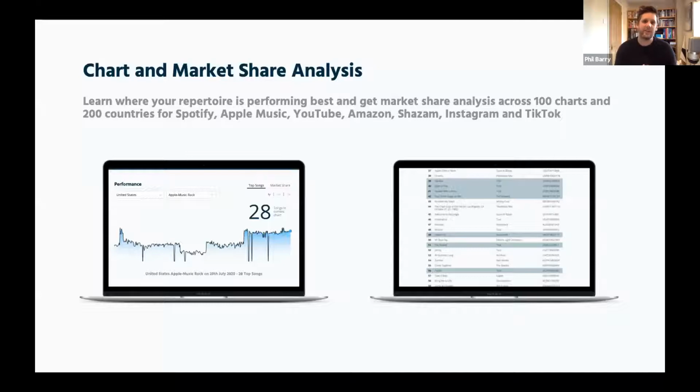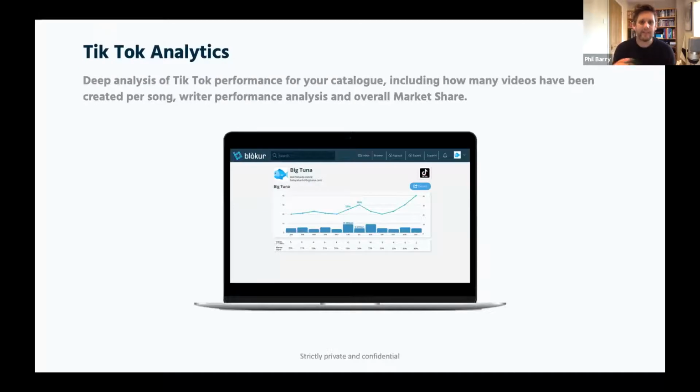There's a wide variety of uses for that, including forecasting income, checking that you're getting paid what you should, if you get no money from Japan but you've got huge usage in the charts, you'd notice, and also calculating market share. And then for some particular use cases, we go a level deeper than that.